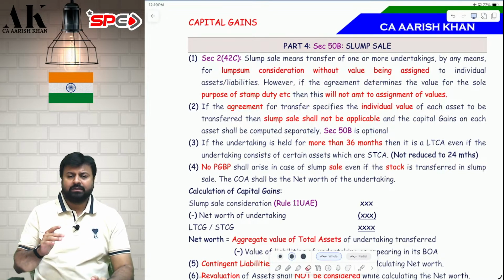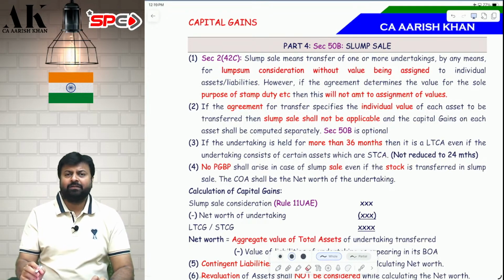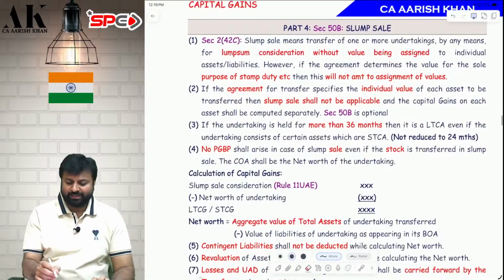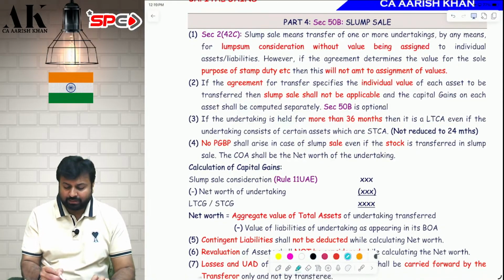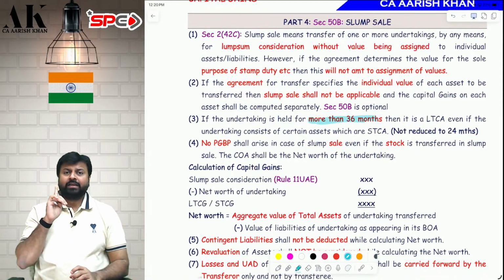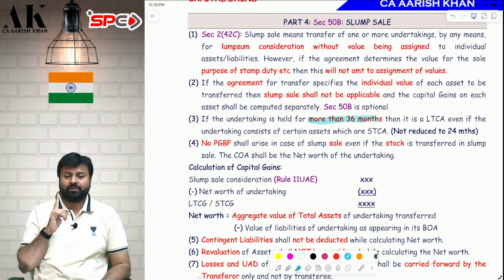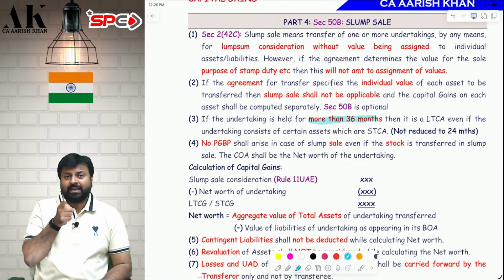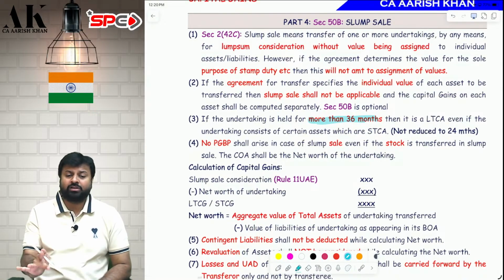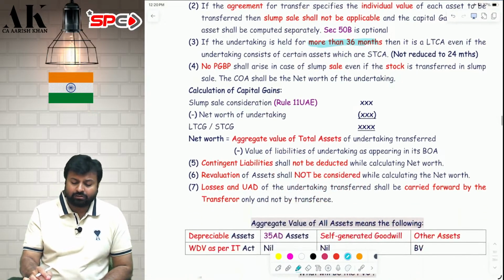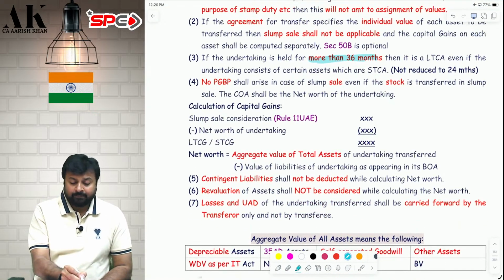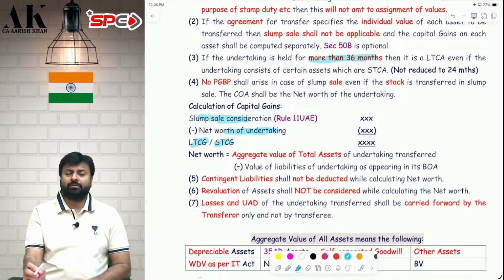Okay. Sir, when will a slump sale be considered long term? I have told you earlier also. This is the only exception which will become long term after 36 months. If the undertaking is held for more than 36 months, it will be long term. If the undertaking is held up to 36 months, then it will be called short term. Sir, how is slump sale computed? Same. Sale consideration minus cost of acquisition, which will be the net worth of the undertaking, that will make your long term or short term capital gains.